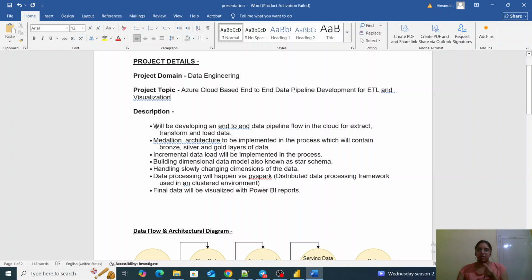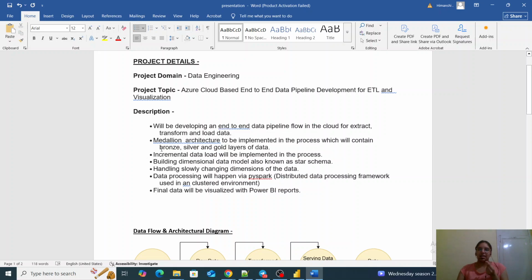So here is a brief description about my project. I have developed an end-to-end data pipeline flow in the cloud for ETL, which stands for extract, transform and load. And as this project is on cloud service, which is Azure, I have implemented a medallion architecture, which basically stands for three layers of your data, which are bronze layer, silver layer and gold layer.